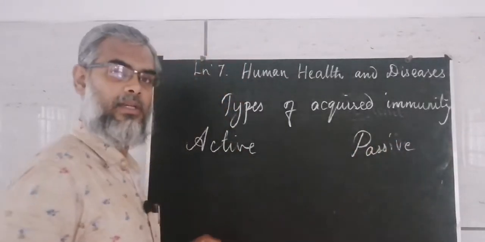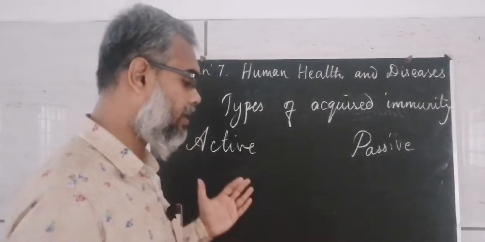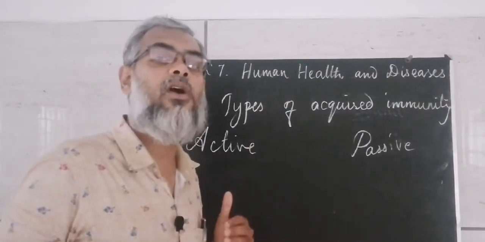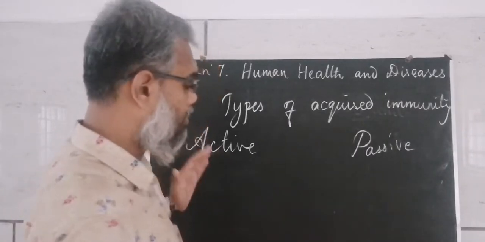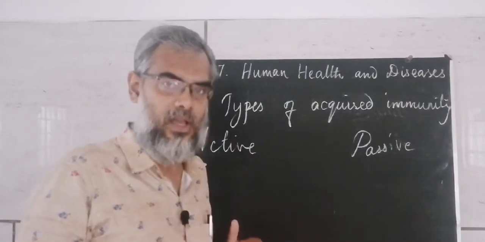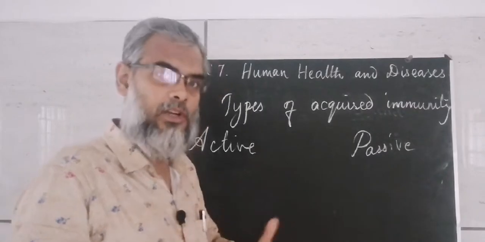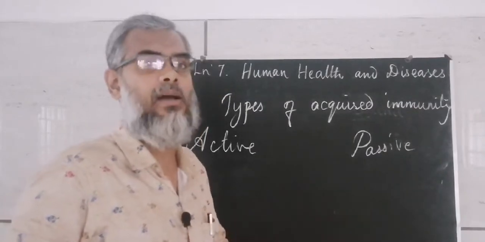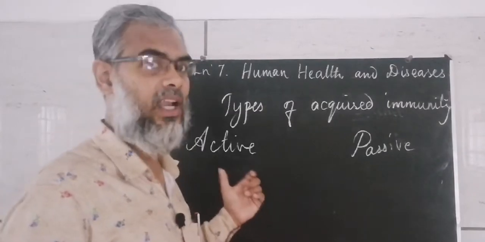Active acquired immunity and passive acquired immunity. So active acquired immunity means this immunological resistance is produced by the organism through the production of antibodies. So antibodies are produced from our body because some immunological response happens.